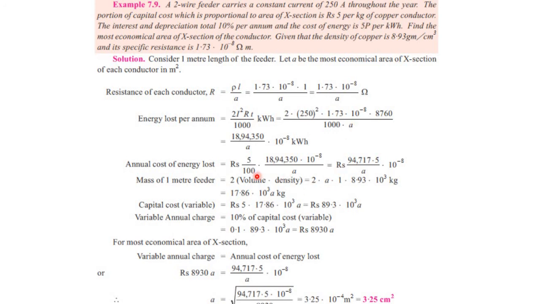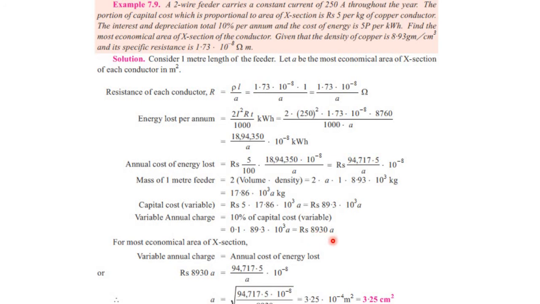So we will multiply this mass with the cost rupees 5 and it will yield the total amount to be 89.3 into 10 raised to the power 3 A. There is also a depreciation of 10% per annum, so we will account for it. Variable annual charge is 10% of the capital cost, that is 0.1 into 89.3 into 10 raised to the power 3 A, and this will result in 8930A.